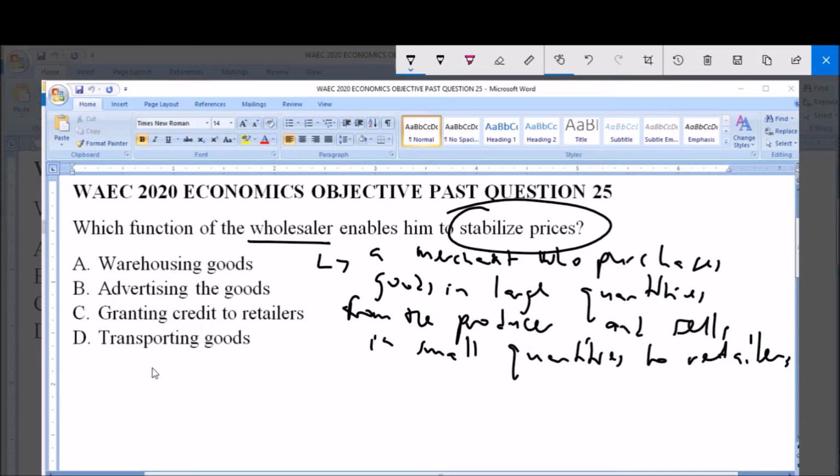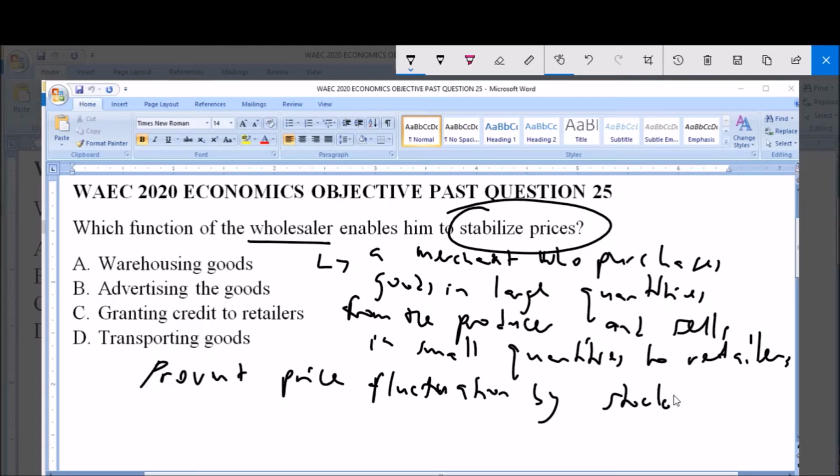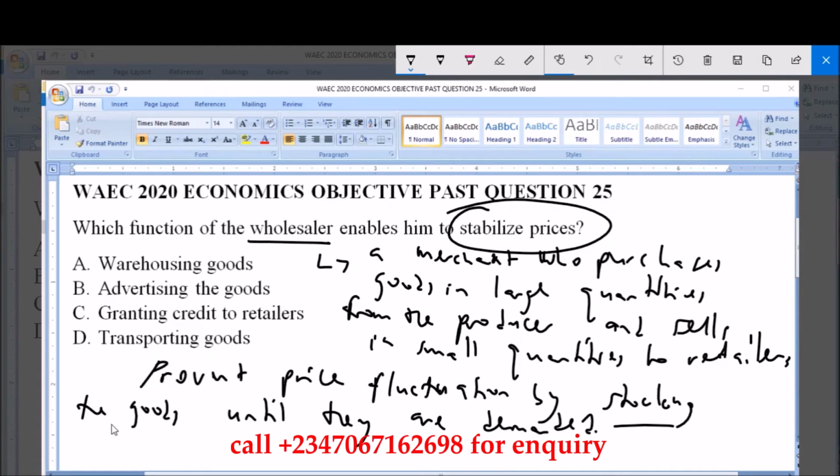He helps to stabilize prices or helps to prevent price fluctuation by stocking the goods until they are demanded. That is, he stocks the goods in a warehouse until they are demanded. So by this, he helps to stabilize prices or prevent price fluctuation.